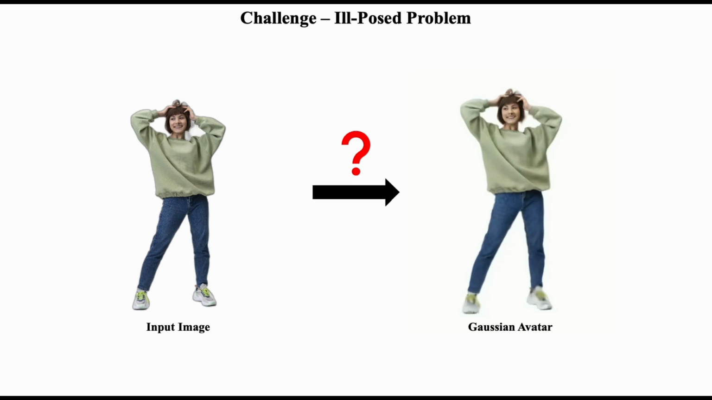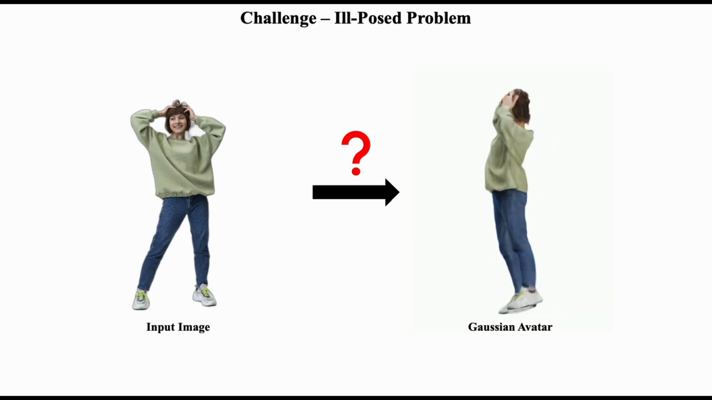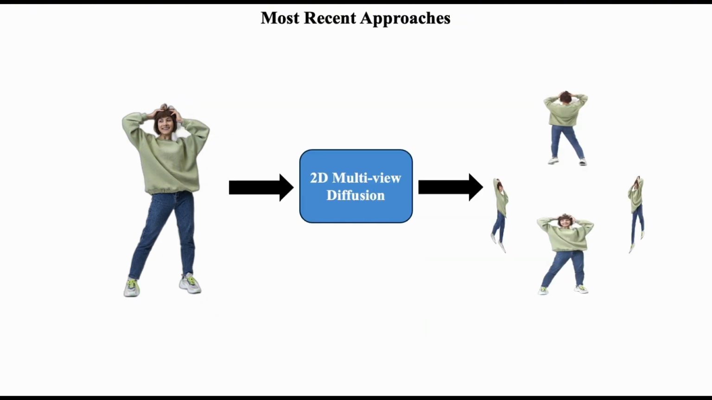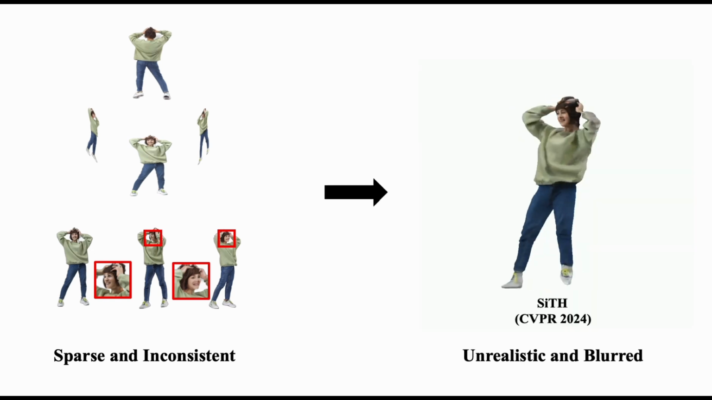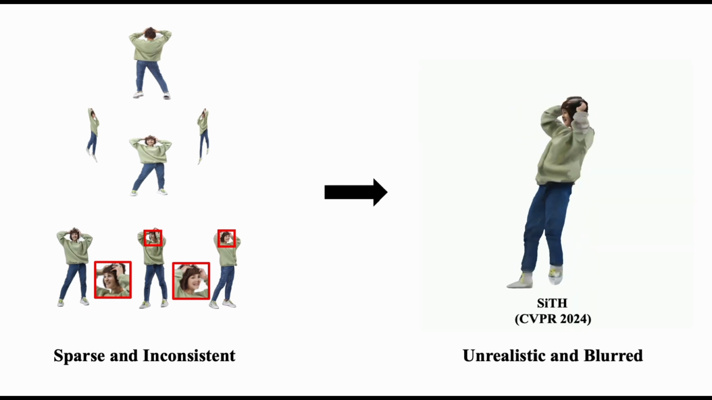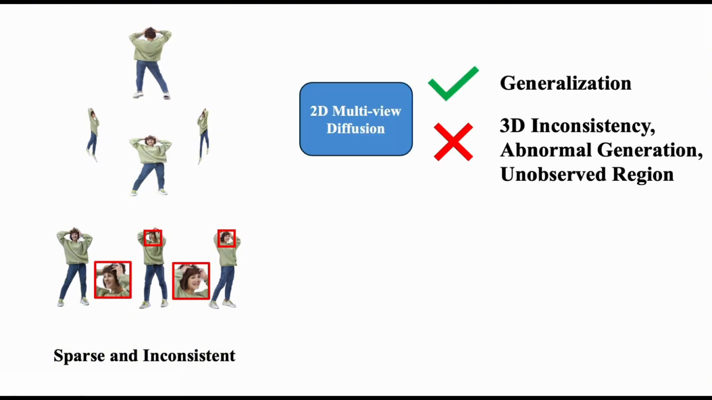The challenge of the problem stems from the ill-posed nature of monocular Gaussian avatar reconstruction, which leads to depth and appearance ambiguities. To address this, recent approaches use 2D multi-view diffusion models to hallucinate unseen views. However, these synthetic images are often sparse and lack 3D consistency. As a result, the final 3D reconstruction appears unrealistic and blurry. While diffusion models improve generalization, they introduce 3D inconsistencies and artifacts in unobserved regions.